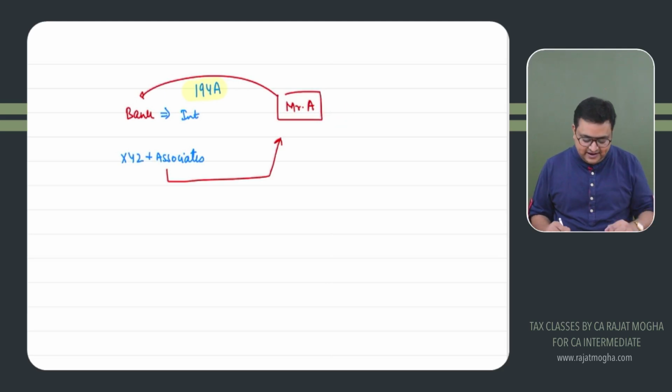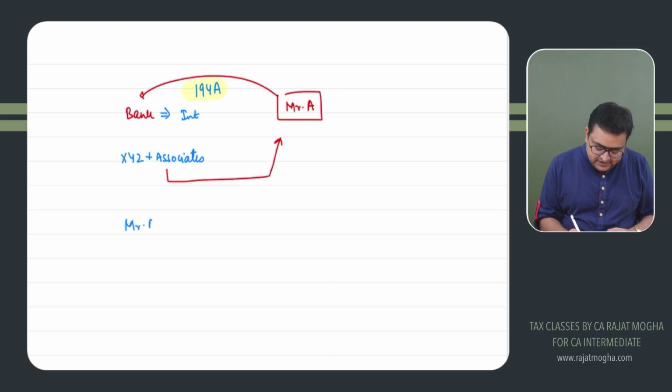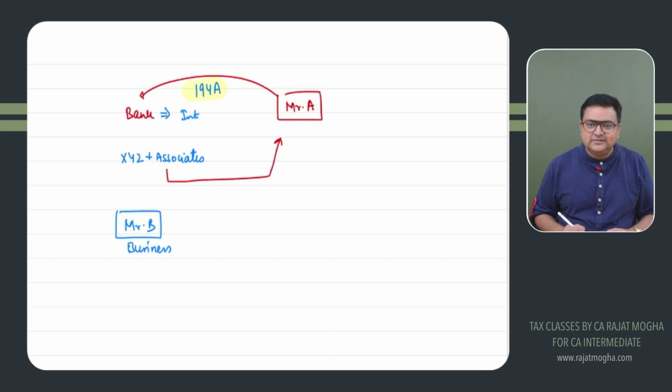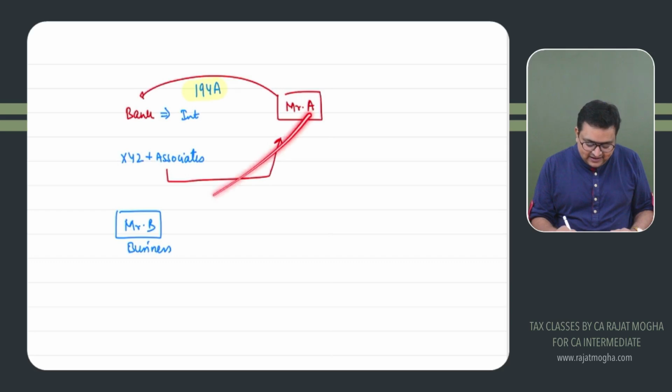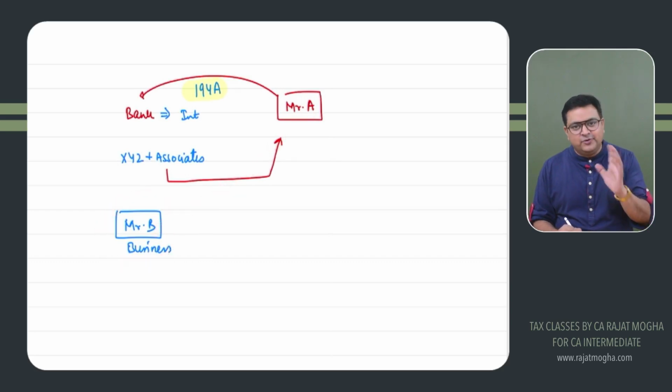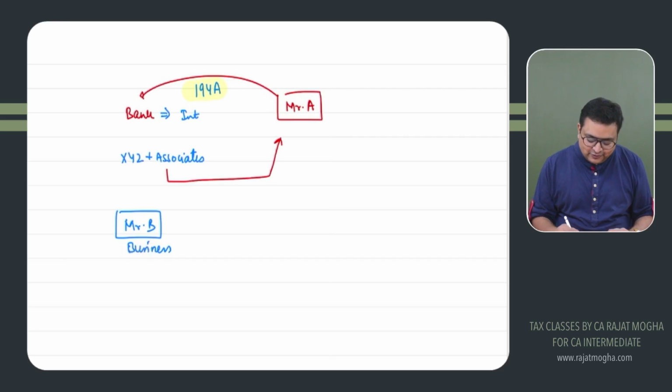Correct. Third example. Let's say there is a person, Mr. B. He is running his own business. And he happens to be a good friend of Mr. A. Mr. A is a rich person. Everybody is a friend of Mr. A. So Mr. B has also, B for borrower, Mr. B is a borrower. Mr. B has also borrowed, let's say, 20 lakh rupees. He has borrowed 20 lakh rupees from Mr. A.